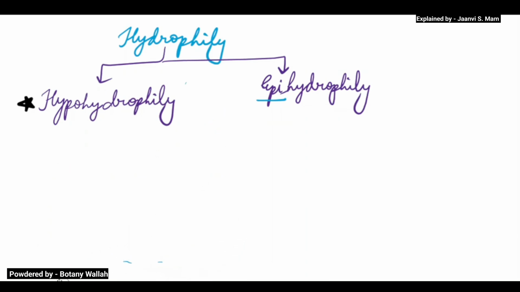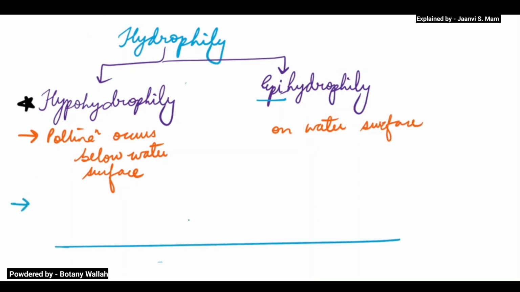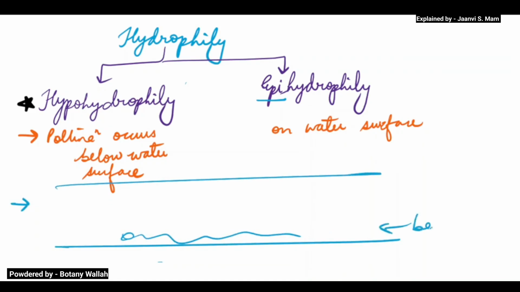I hope this is clear. So I will write here that in one the pollination occurs below the water surface, and in the other it occurs on the water surface.